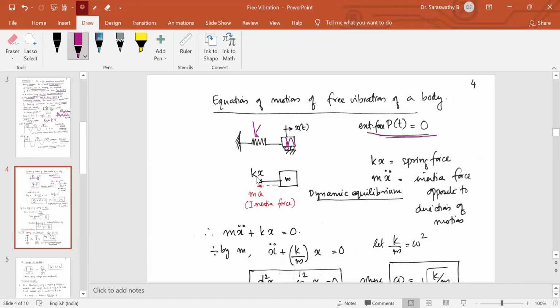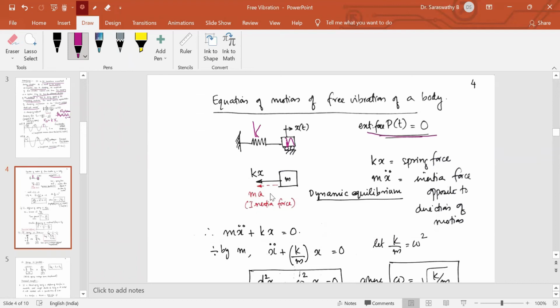Now we have seen D'Alembert's principle in kinetics of rigid bodies. What is D'Alembert's principle? This mass is subjected to only one force, K into X, since P is equal to zero, so I have not marked it. Together with the external force, we apply the inertia force. Inertia force is mass into acceleration, opposite to the direction of motion.